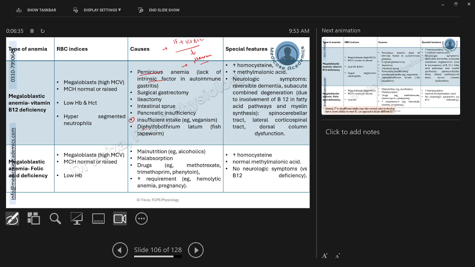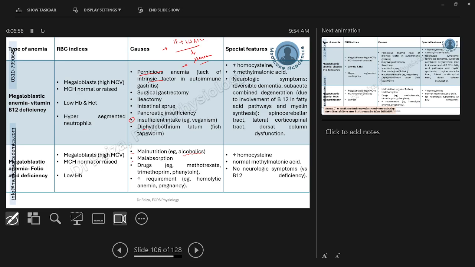Similarly, if we look at the causes of the folic acid deficiency, they can be simply caused by malnutrition, particularly seen in alcoholics. You may encounter many scenarios in your MCQs or coming up exams, in which the patient is suffering from megaloblastic anemia and a cue of alcoholism is given. So think of the folic acid deficiency anemia.